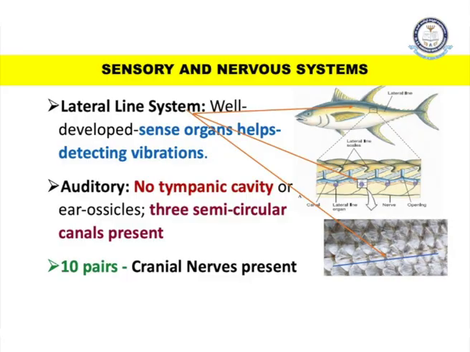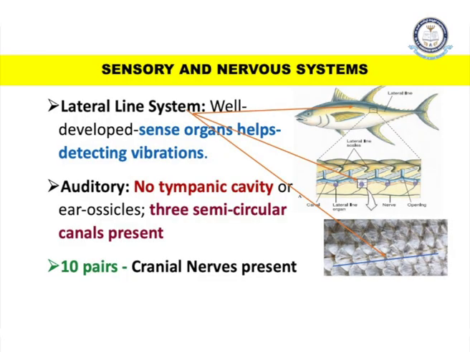These fishes have a special kind of system called the lateral line system. This is very well developed in the fishes and acts like a sense organ. It helps in detecting vibrations. While they are moving from one place to another, the fishes need direction, meaning they need to know what is coming in front. So, based on the vibrations of the water tides or water currents, the lateral line system helps them to move in a particular direction by sensing the water vibrations.